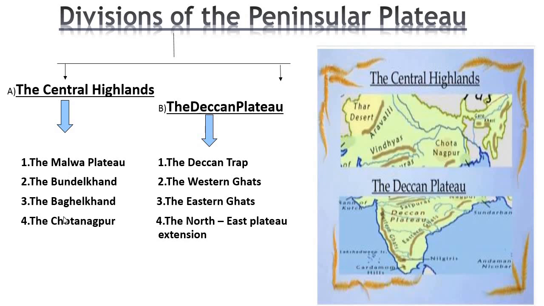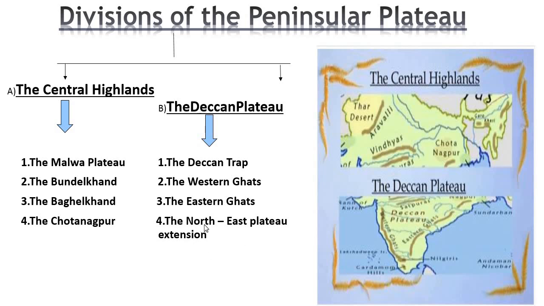These are the four parts of Central Highlands. These four parts constitute the Central Highlands. Next, Deccan Plateau. In Deccan Plateau, there are divisions: the Deccan Trap, the Western Ghat, and the Eastern Ghat, which are hilly regions.